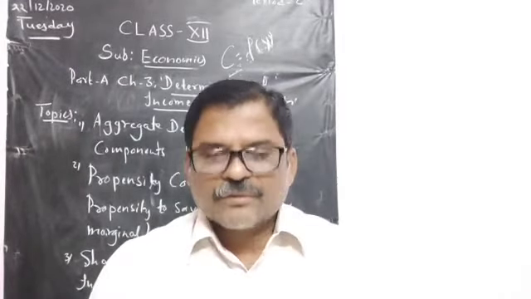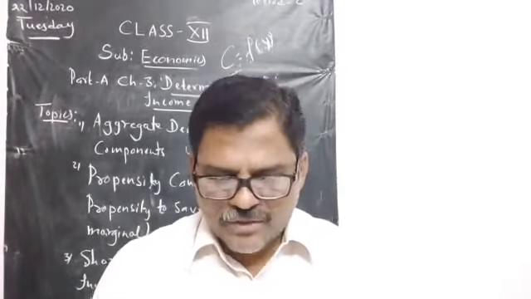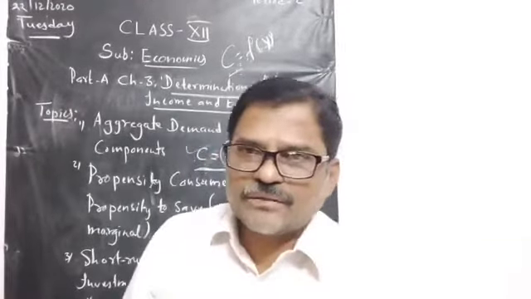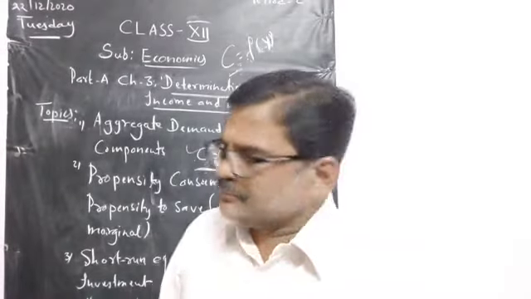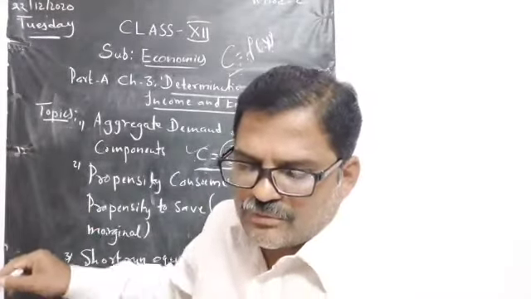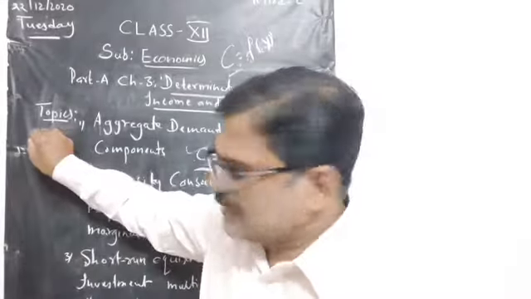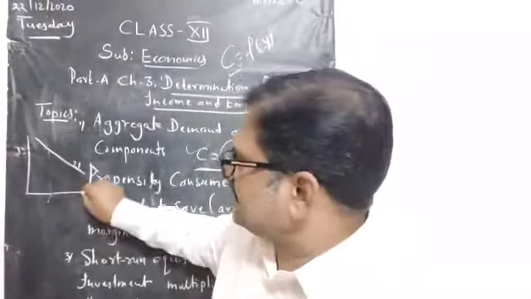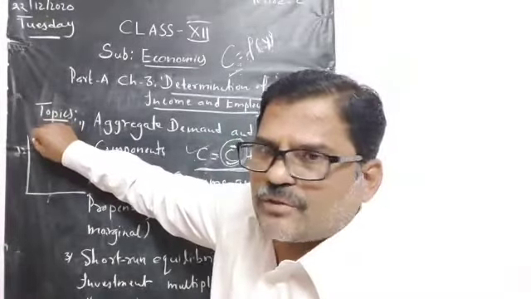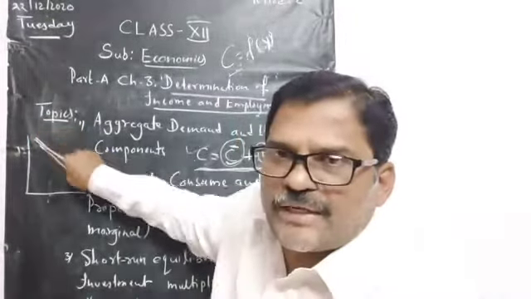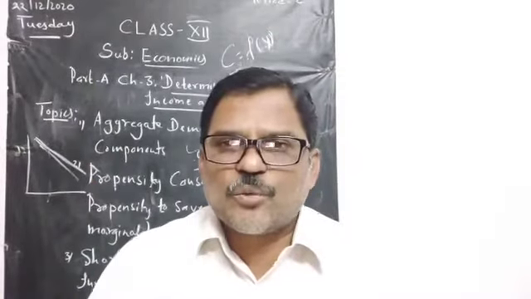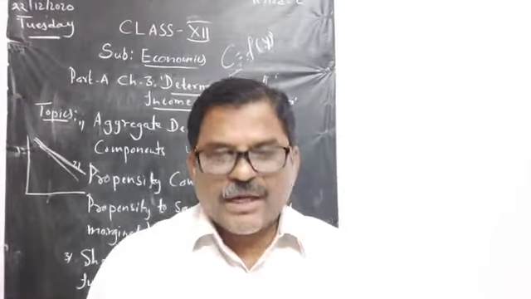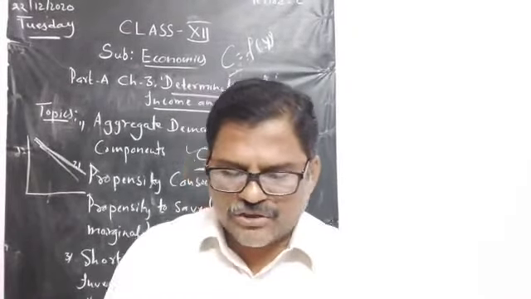Next, the consumption curve slopes from left to right. Suppose this is the y axis, this is the x axis. The consumption curve always slopes from left to right, and starts at some distance from the origin on the y axis.